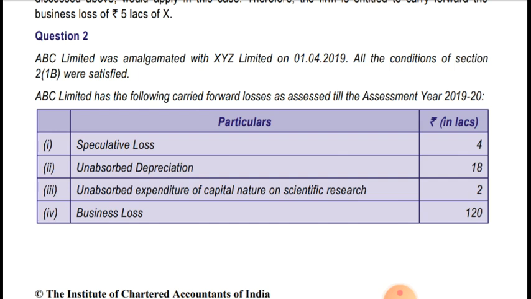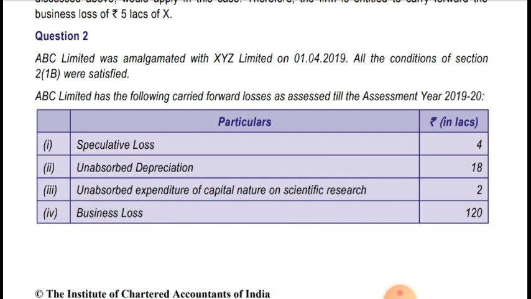Speculative losses are 4 lakh. Unabsorbed depreciation is 18 lakh. Unabsorbed expenditure of capital nature on scientific research is 2 lakh. Business loss is 120 lakhs. It is written in the provisions of set off and carry forward of losses that only business loss can be carried forward by the successor, except speculative business loss. So in this case the 4 lakh loss will not be set off, and the successor cannot claim the set off of speculative business loss, that is, XYZ Limited cannot set off the 4 lakh speculative loss of ABC Limited.